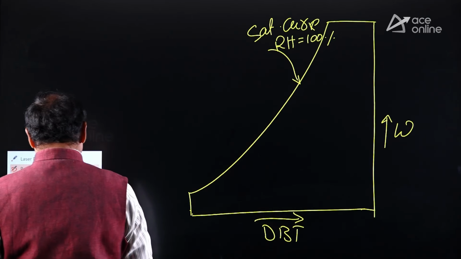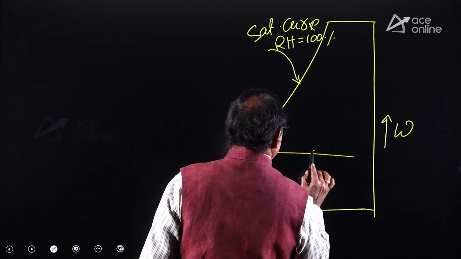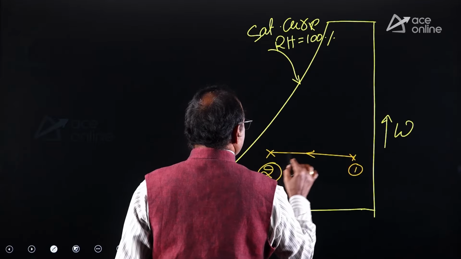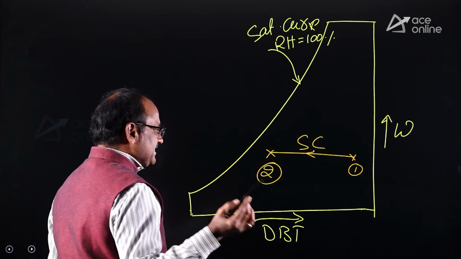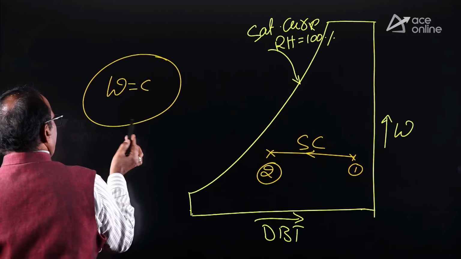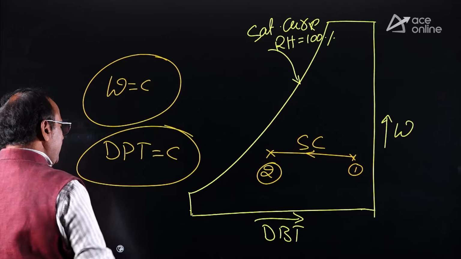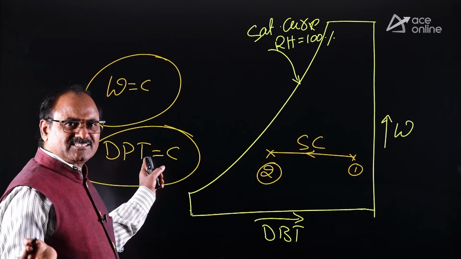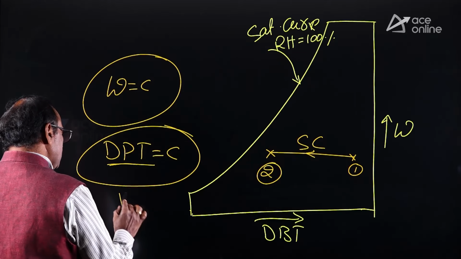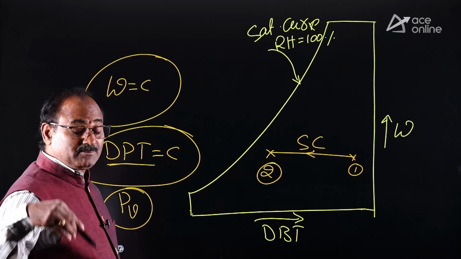The method of decreasing the dry bulb temperature of the atmospheric air at constant specific humidity is called the sensible cooling process. This is the representation of the sensible cooling process. So sensible cooling is happening at constant specific humidity. As long as the specific humidity remains constant, the dew point temperature remains constant. You know, this dew point temperature is the saturation temperature corresponding to the partial pressure of water vapor. Since DPT remains constant, the partial pressure of the water vapor remains constant during the sensible cooling process.